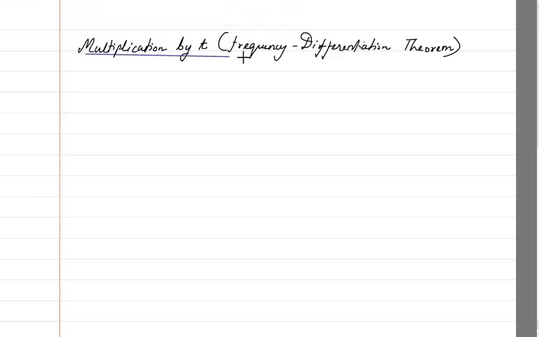Let us look at the next property, which is multiplication by t, or the frequency differentiation theorem, or frequency differentiation property of Laplace.